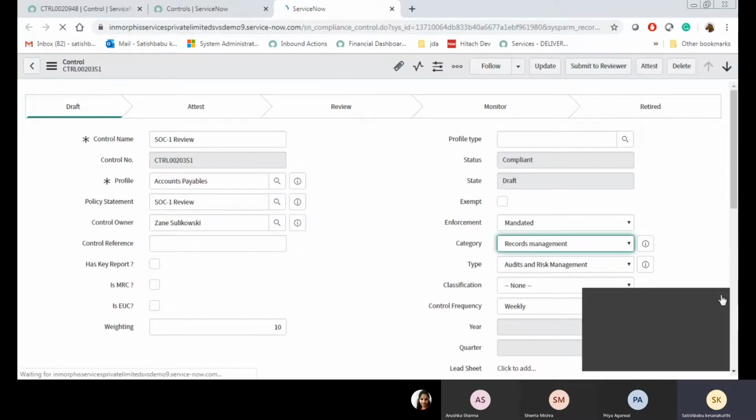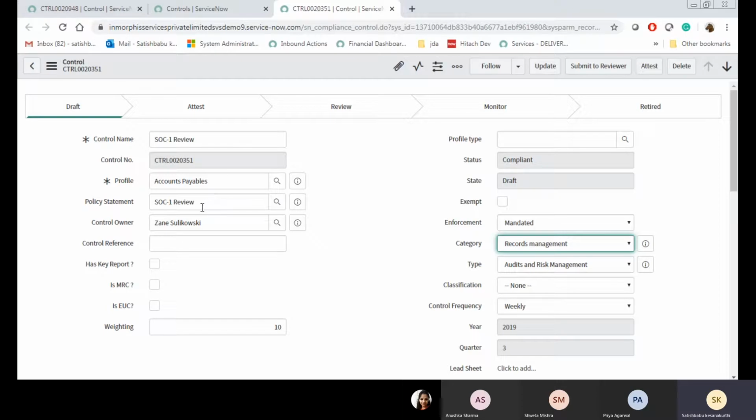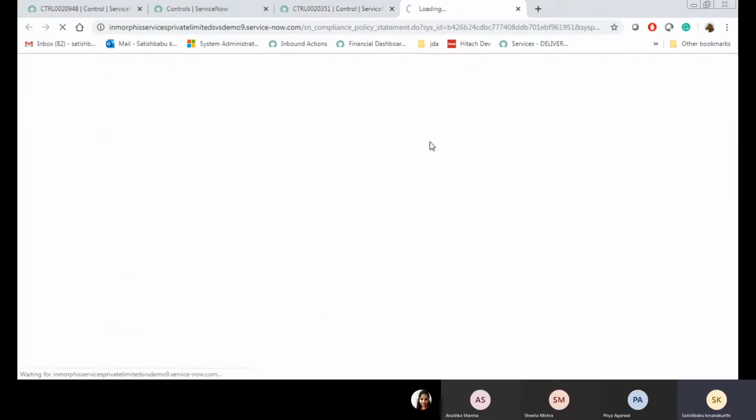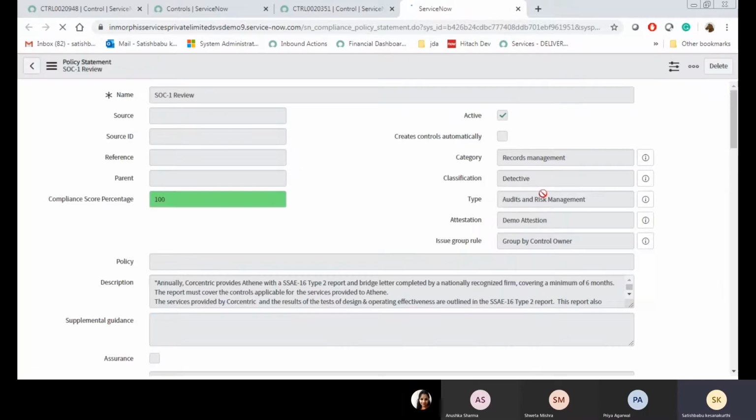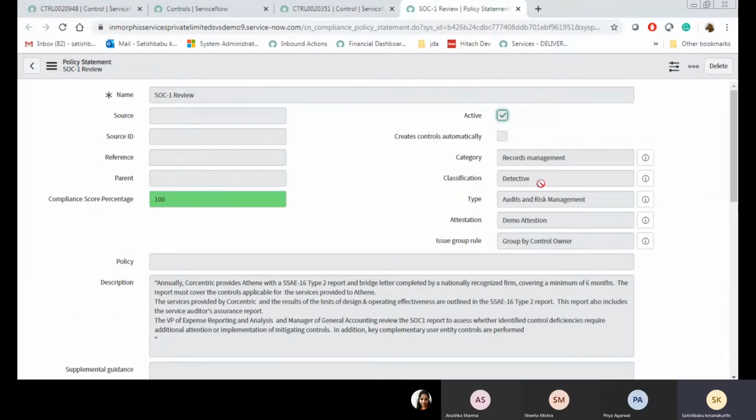See, this particular control has a policy statement. That policy statement is SOC 1 review. Let us open this one. This policy statement has category records management, classification detective, type audit and risk management, and attestation demo attestation. Whenever you attach this policy statement to any control, these field values should auto populate in the control form.